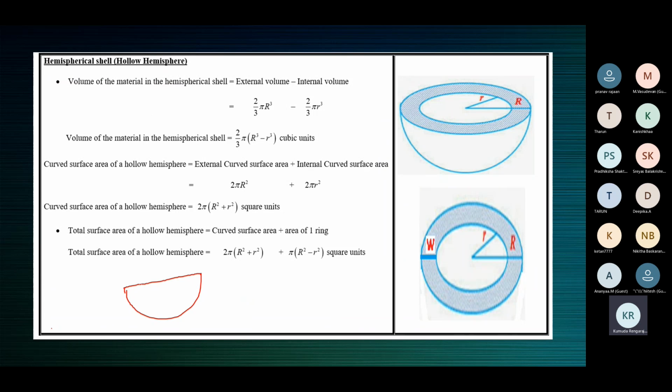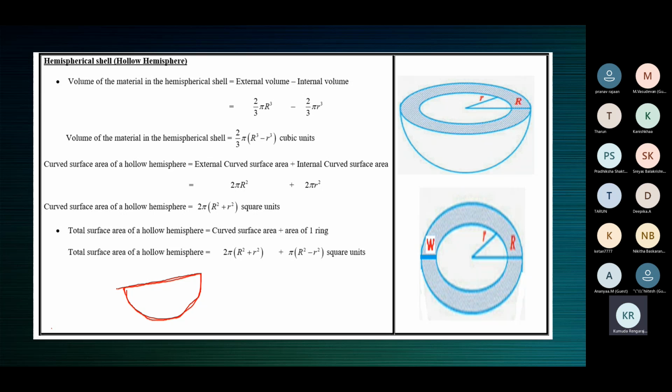Yeah, hope you're ready. So this is a solid hemisphere. That is, say, half of a cork ball.